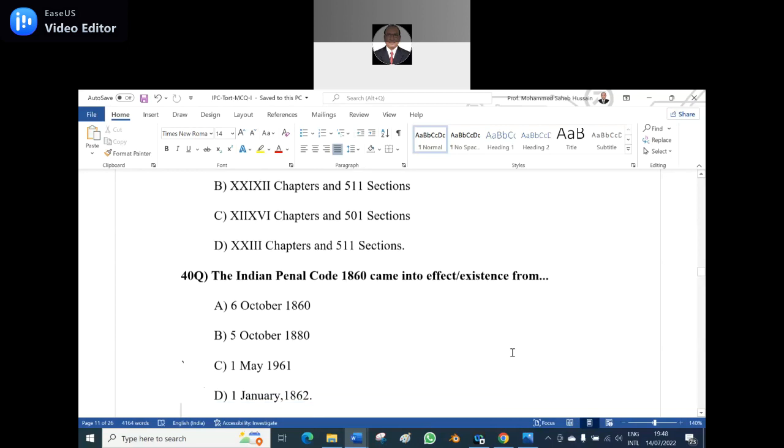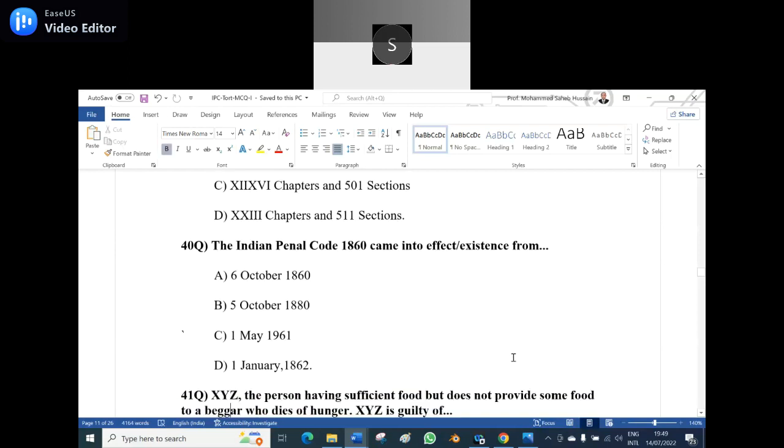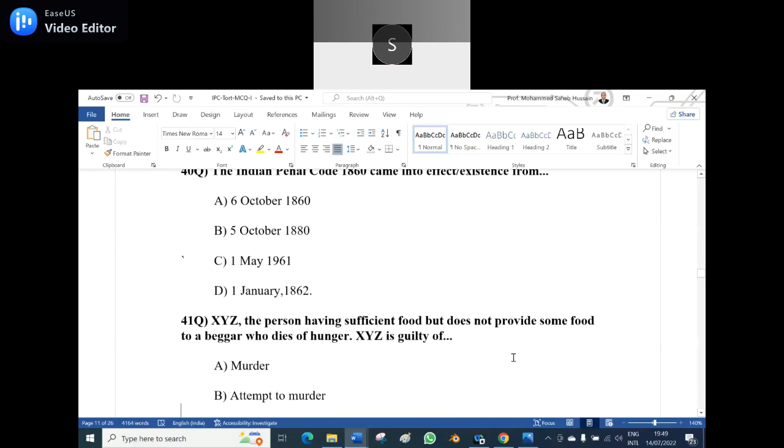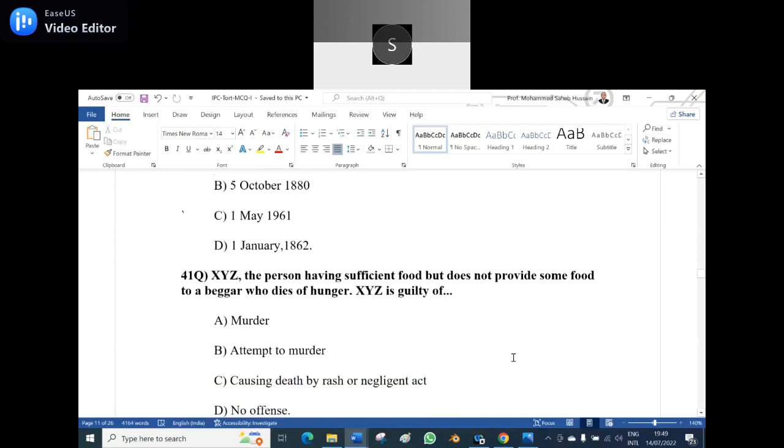40th question. The Indian Penal Code 1860 came into effect from A. 6th October 1860, B. 5th October 1880, C. 1st May 1961, D. 1st January 1862. Option D is the correct answer. It came into existence from 1st January 1862.